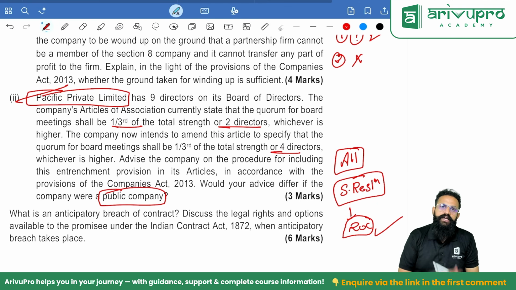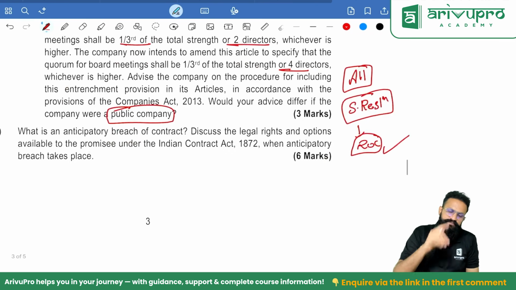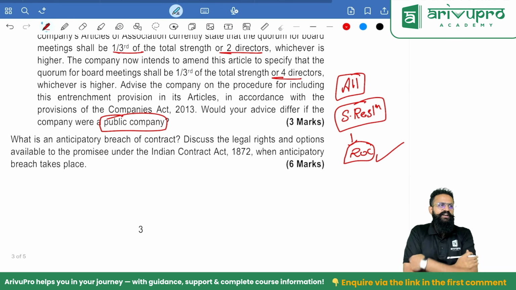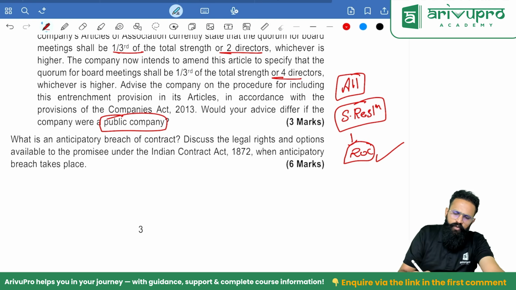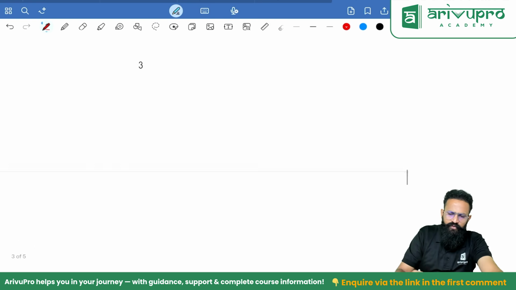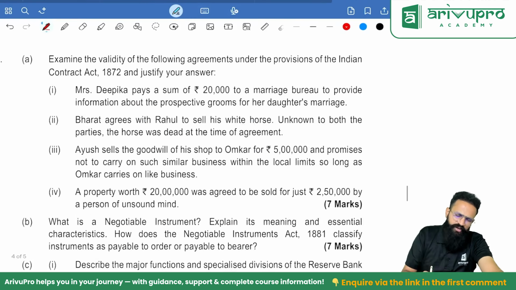Is that clear to all of you? The provision they're asking you about is on entrenchment of articles. If you remember, in the most important topics I have told you to study entrenchment and all. Don't leave it. What is an anticipatory breach? Before the due date, if the contract is called off, it is an anticipatory breach.